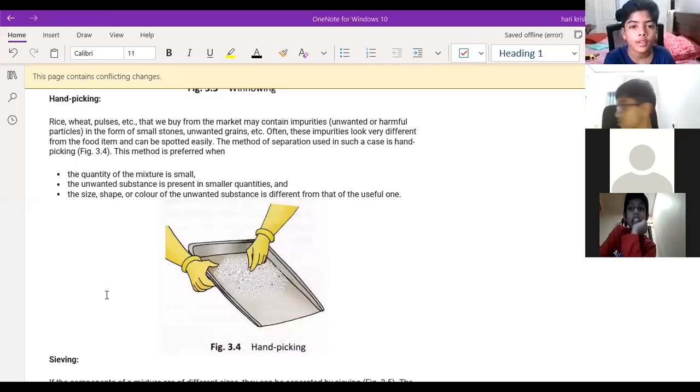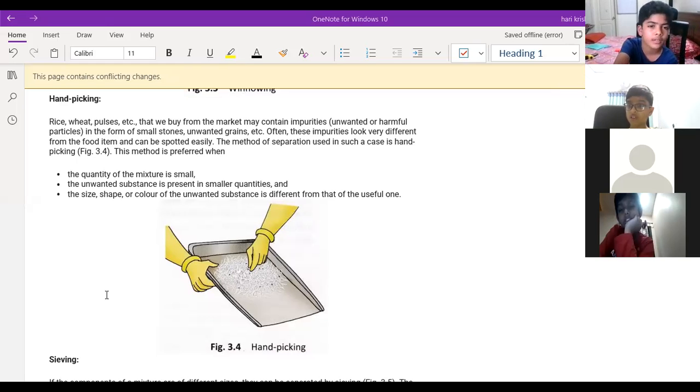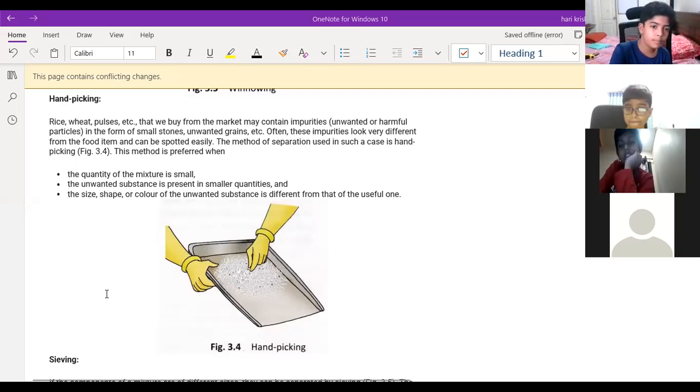Sir, when rice has some stones, we use hand picking, sir. When the quantity of the substances to separate is small, by hand, it's called hand picking. We do hand picking when the quantity is less, small, and the objects are of different color and shape. Okay. What about Daksh? What is your answer for hand picking? Sir, the size is very different.